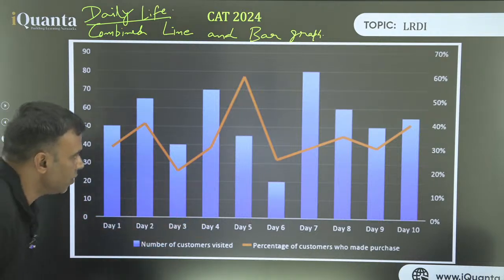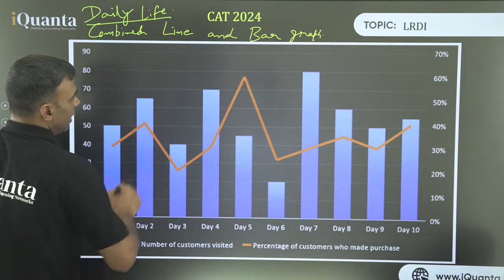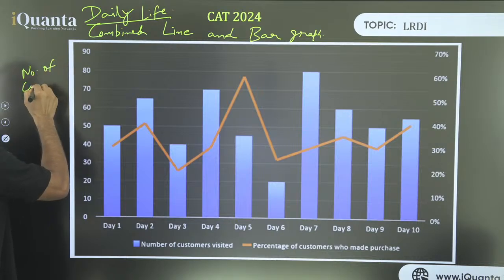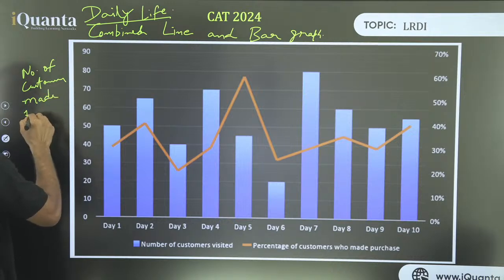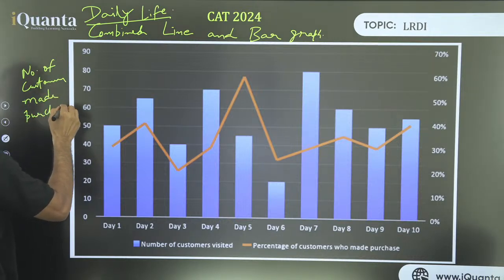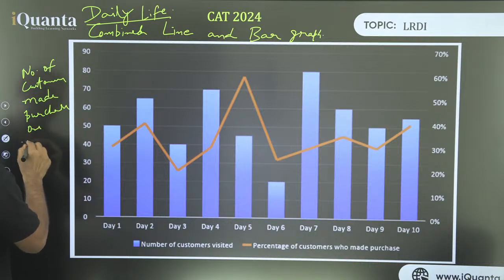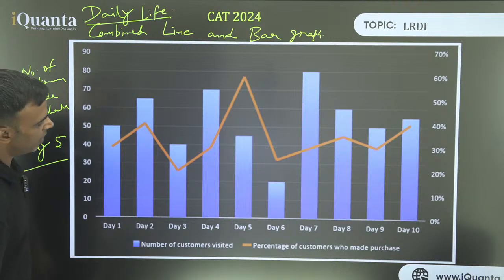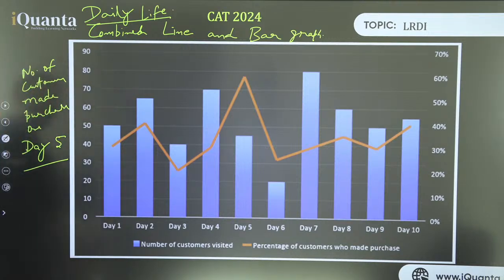So I want you to tell me the number of customers who made a purchase on day 5. Number of customers who made a purchase on day 5. Right, perfect, fantastic. Number of customers who made purchase on day 5.